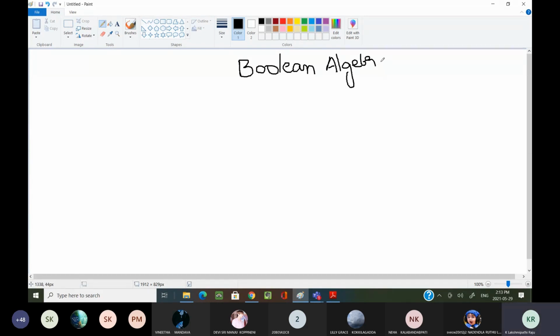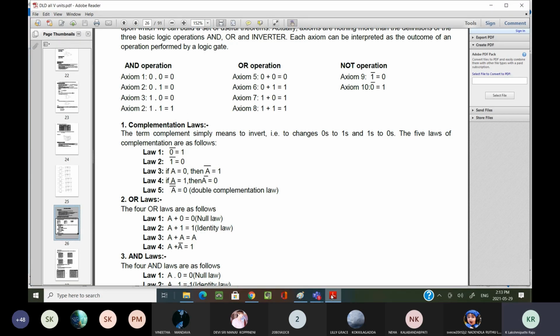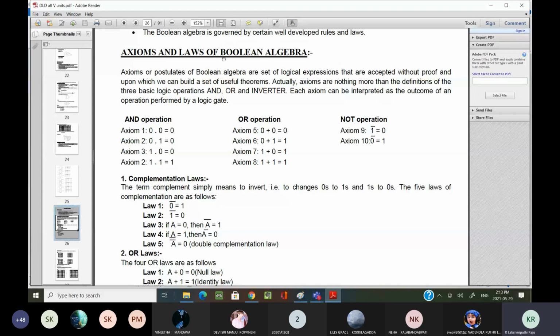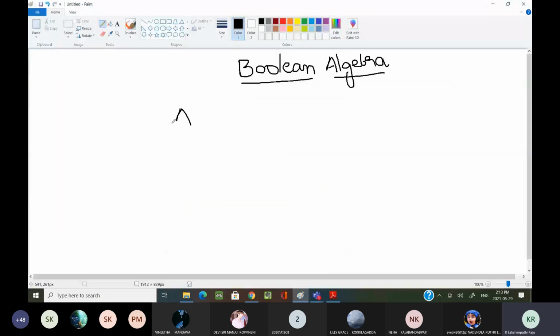Can someone tell me why we are learning this Boolean algebra, and who proposed this Boolean algebra? What is an axiom? Here you can see axioms and the laws of Boolean algebra. Now, what are the operators we are using in Boolean algebra? What are the values it is taking?